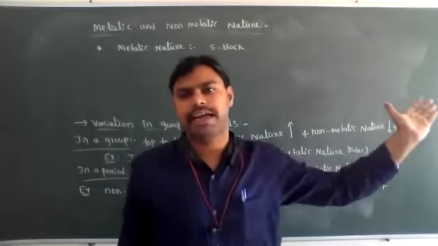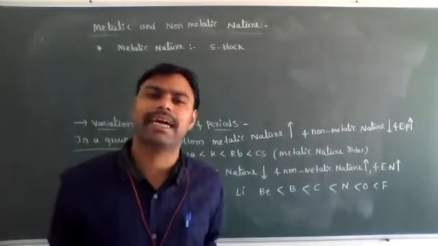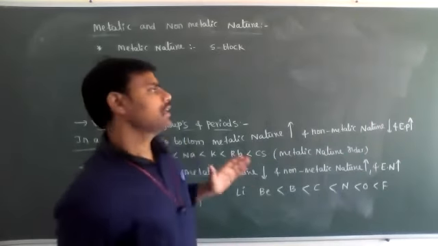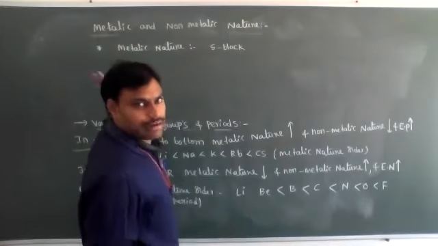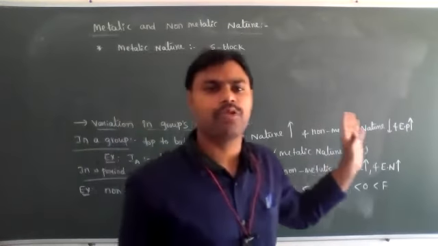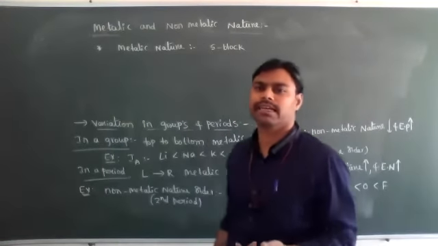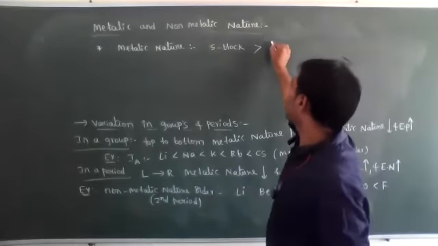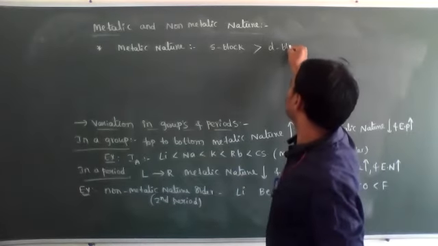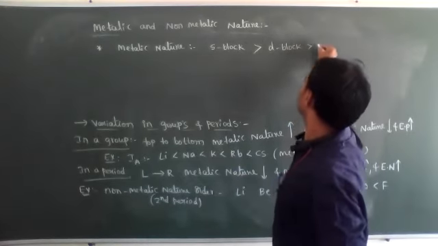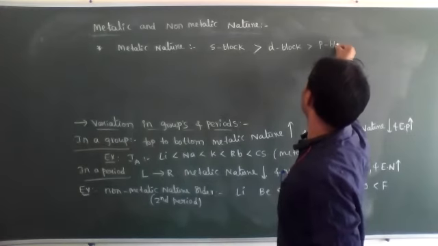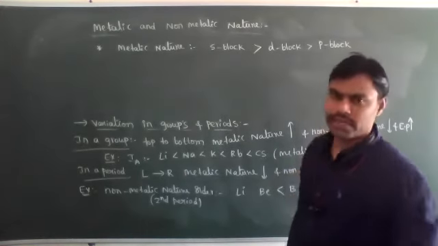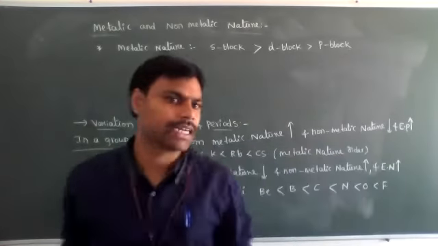That's why P block elements are having more non-metallic nature, less metallic character. Among that, which is on left side, S block elements are present. So S block elements are more metallic nature and less non-metallic nature. So S block elements are more metallic nature, and then D block elements, and then P block elements. Okay, students, it is very important, this order.